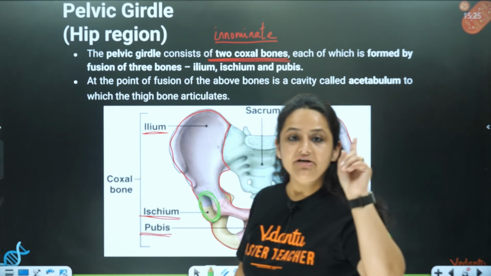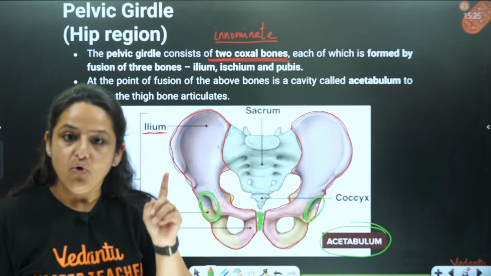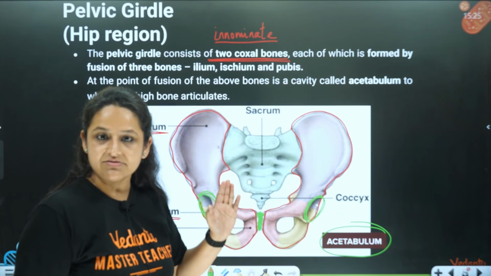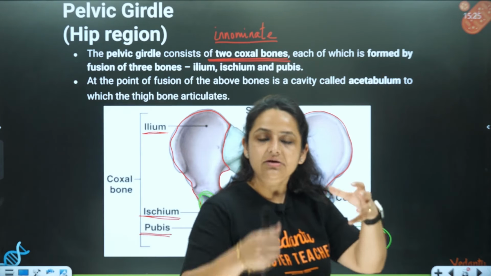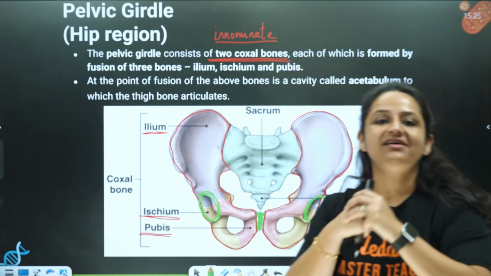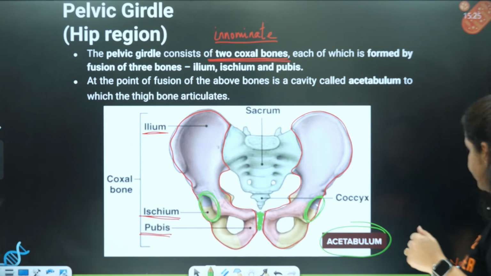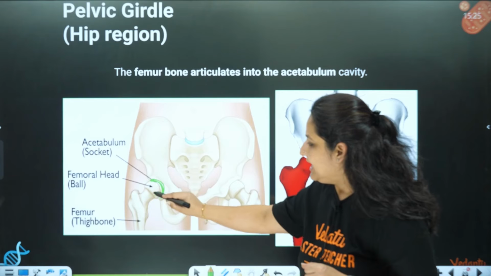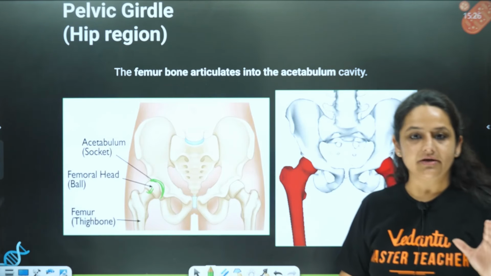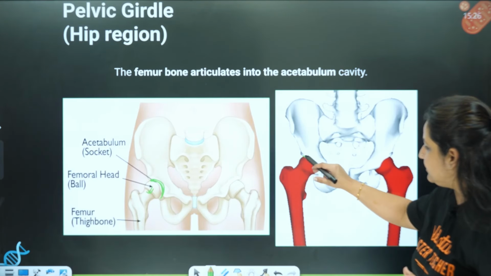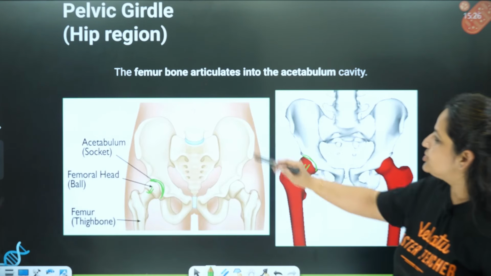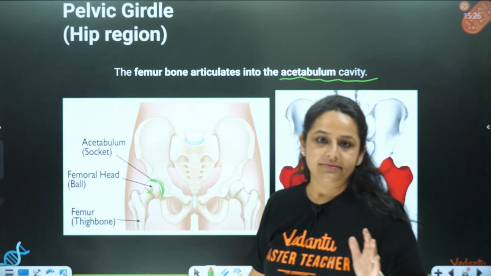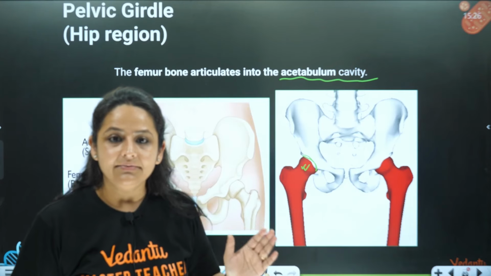Just like the glenoid cavity was present in the pectoral girdle, similarly the same type of depression, called the acetabulum, is also present. And it is at this depression that the head of the femur comes and joins. So you can see over here, this is the acetabulum, the socket, and the femur is coming and joining. So the femur bone articulates into the acetabulum cavity. I hope this part is clear.